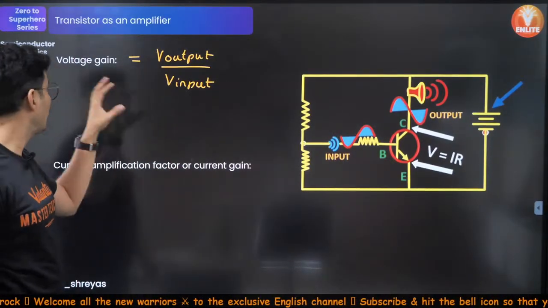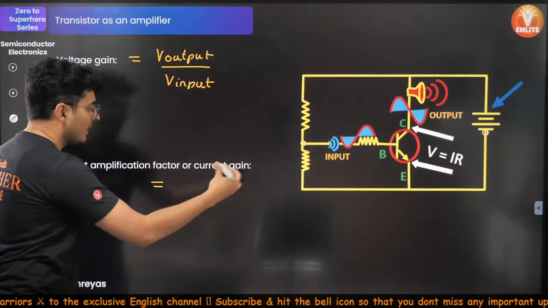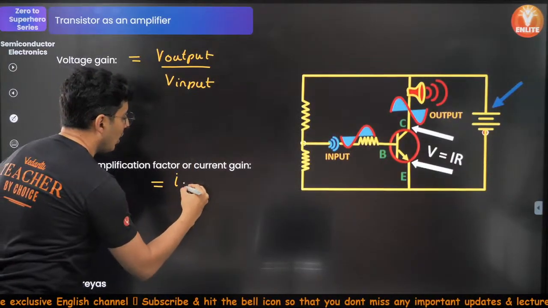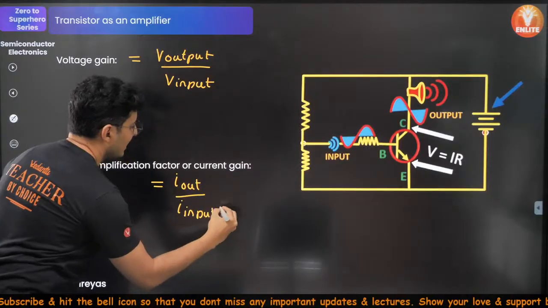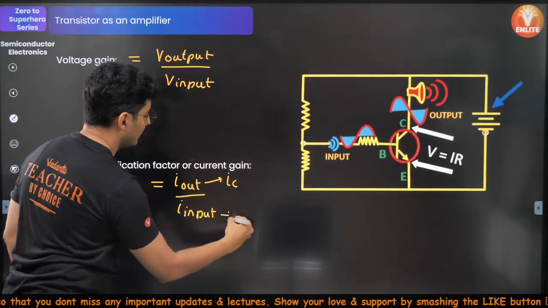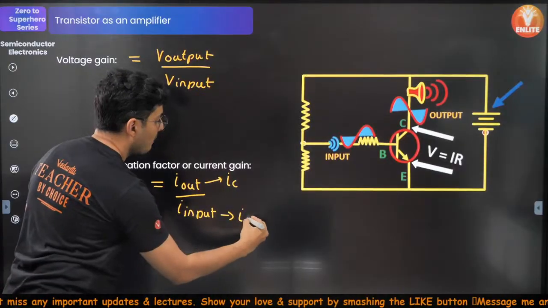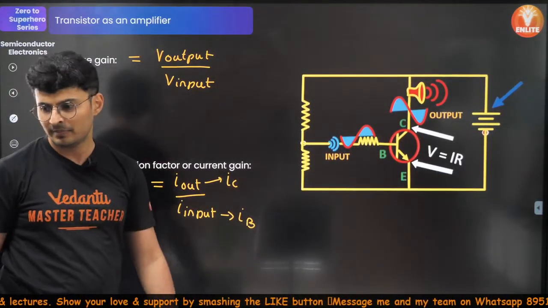Output voltage by input voltage, that's the gain in the voltage. Current amplification factor or current gain is basically output current upon input current. In this example, the output current is the collector current, and the input current is your base current. So that's what it is. So basically it is your beta.